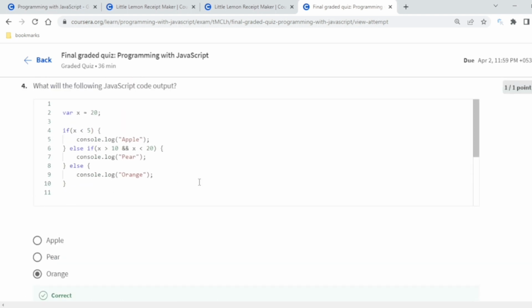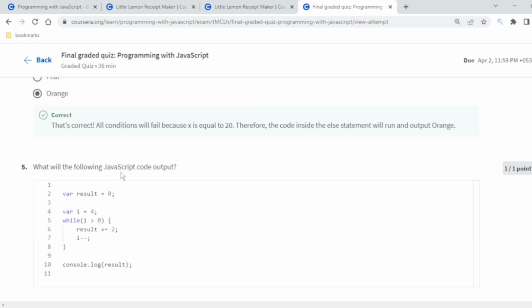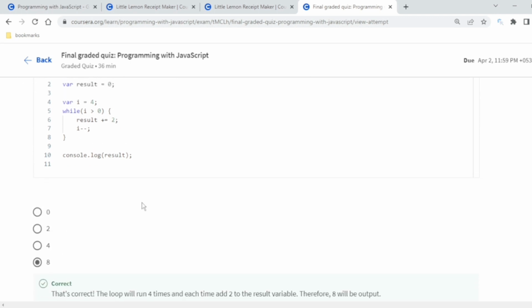Now this will return orange. You know why? Because it is not equal written over here. So everything greater than 20 or 20 will be the else part. Then, what is the output of the following JavaScript code? Now you should check how it is coming.